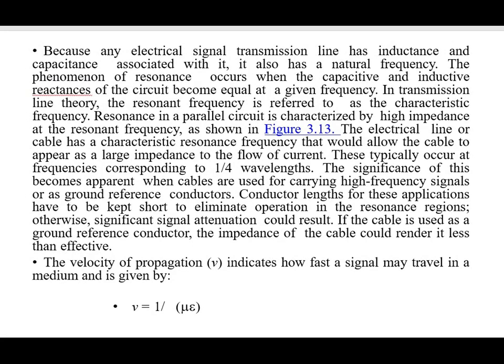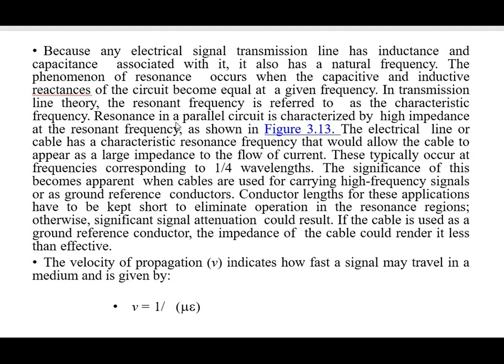Now, because any electrical signal transmission line has inductance and capacitance associated with it, it also has a natural frequency, and the phenomenon of resonance occurs when the capacitive and inductive reactances of the circuit become equal. So we all know that at natural frequency f0 equal to 1 upon 2 pi under root LC, the XL and XC values, meaning inductive reactance and capacitive reactance, are equal. That's why the value of current is maximum at that point.